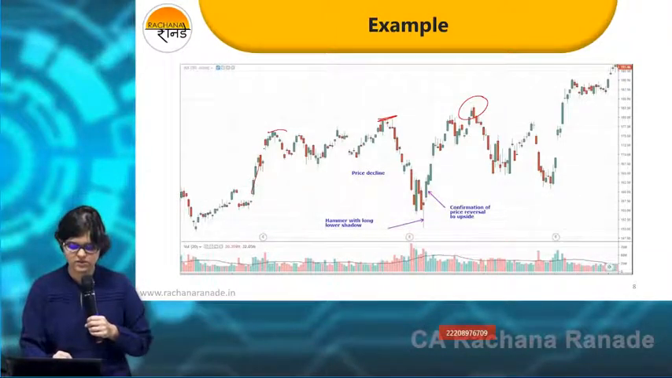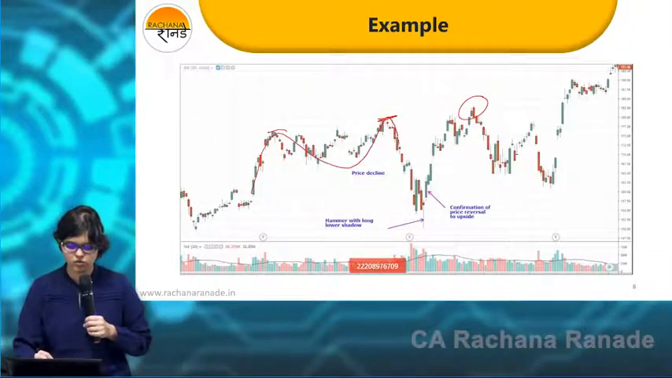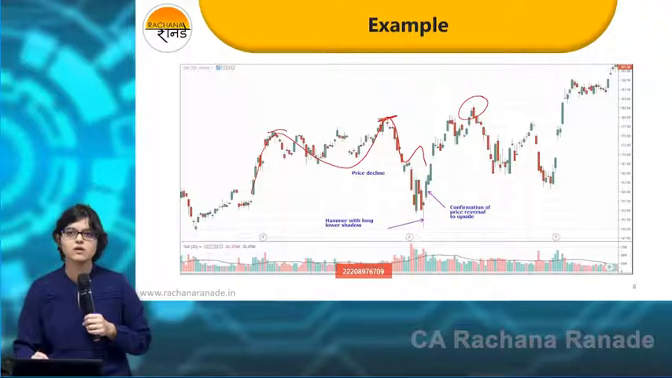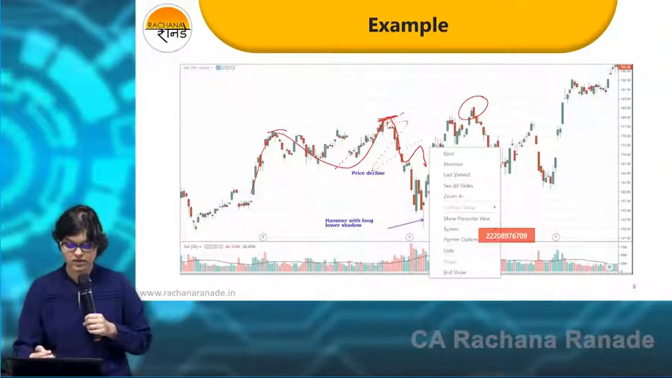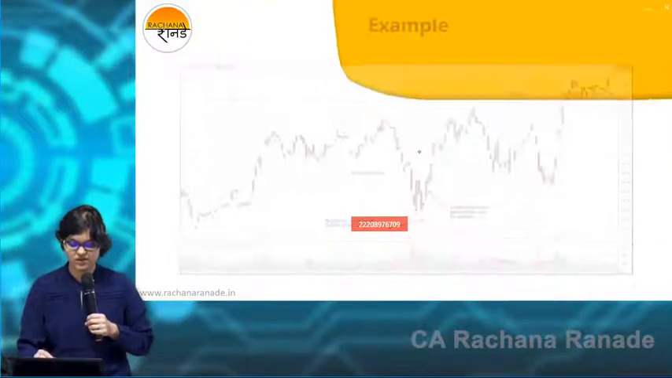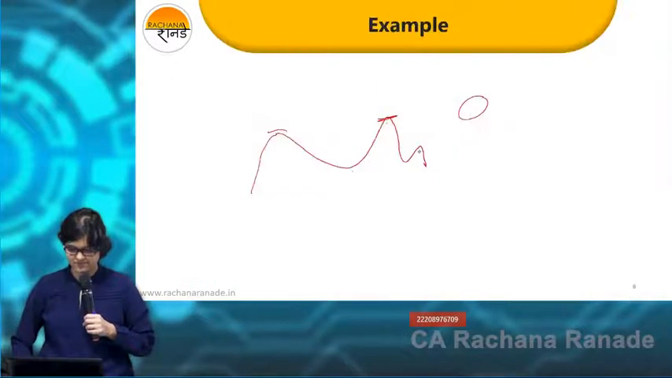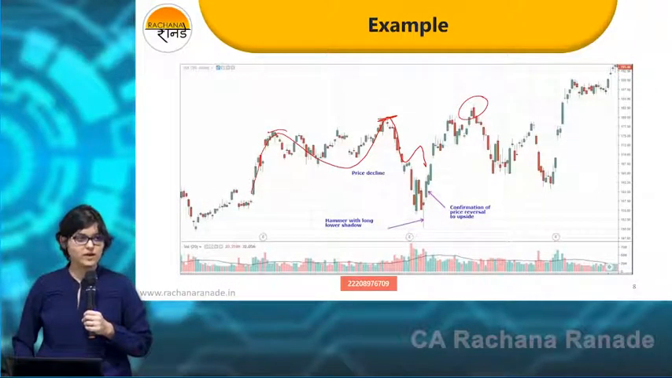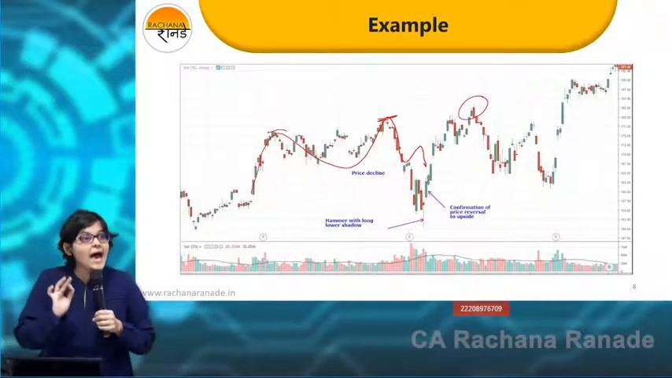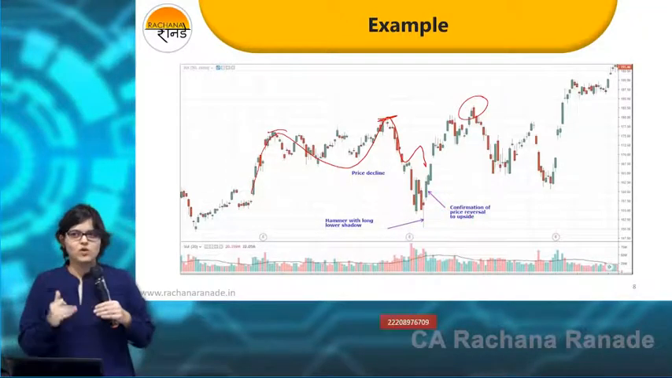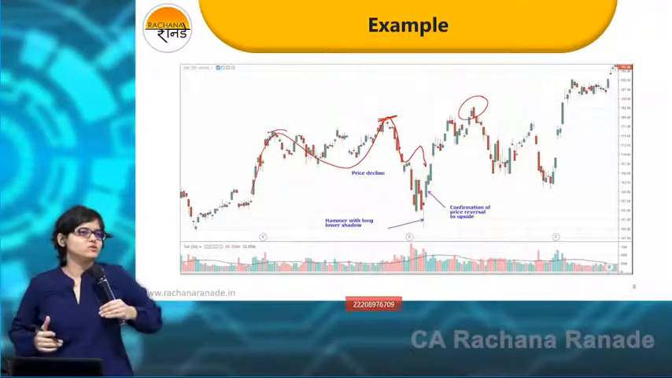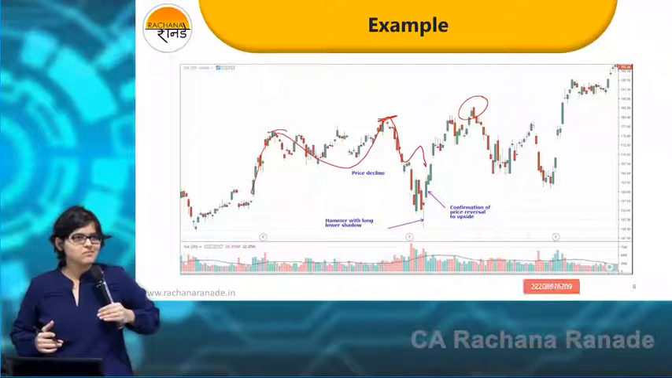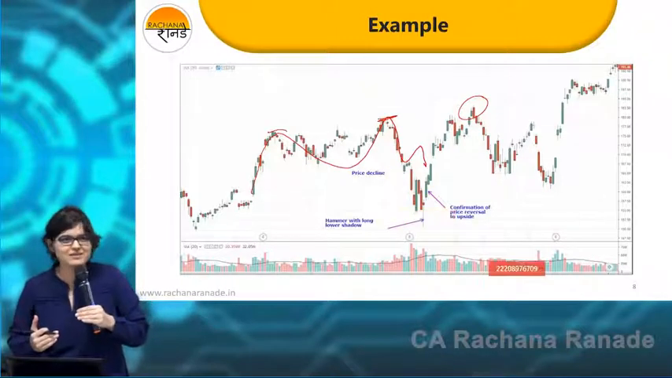See, so it is like this. 1, 2, 3. Again. So what did I tell you? What did I tell you? When is it a downtrend or an uptrend? It's higher highs and higher lows. Lower highs and lower lows. It's not or. Both have to be satisfied.